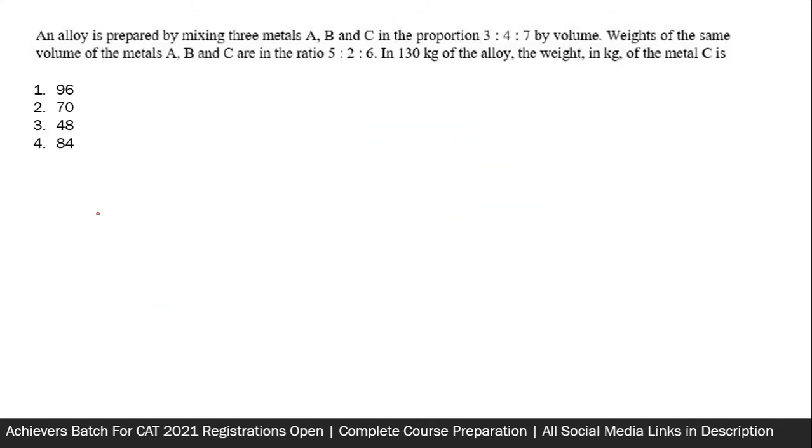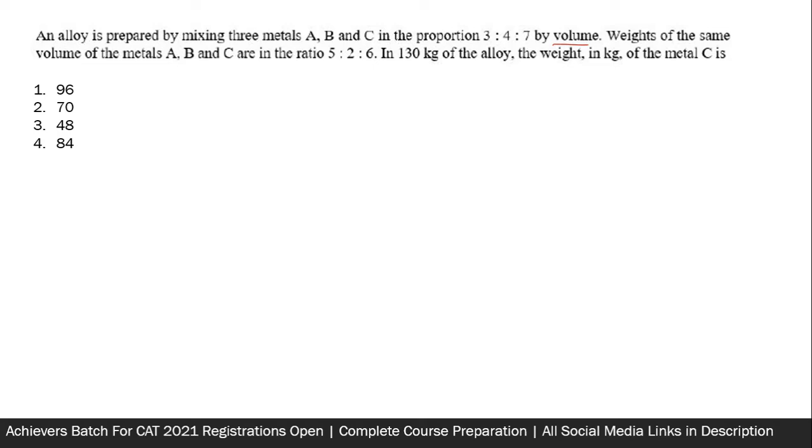Again, a question of mixtures, but I think this is one of the easiest and must do questions which appeared in slot 1 of CAT 2020 quantitative aptitude. See what it says. So they have given the mixture of A, B, and C in terms of volume as well as in terms of weight. So weight of the same volume. So they say that suppose 1 liter of each was taken, and if you weigh those 1 liters of each, they will weigh like 5 is to 2 is to 6.